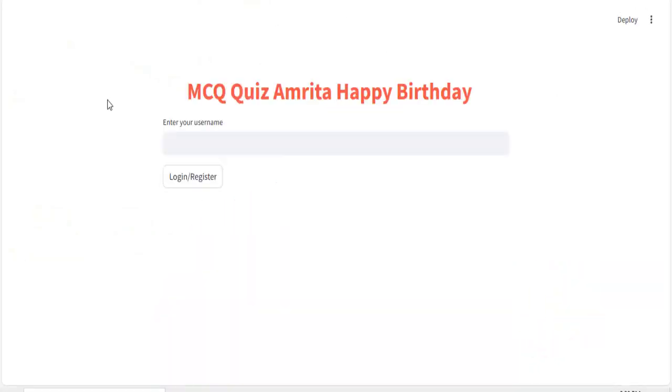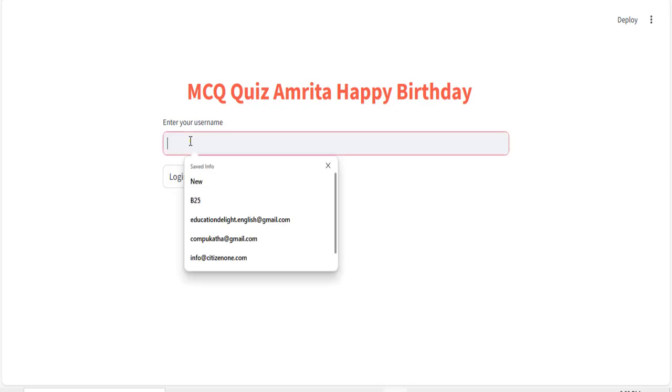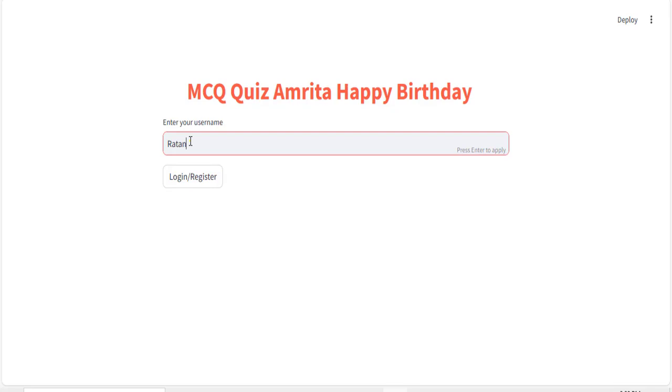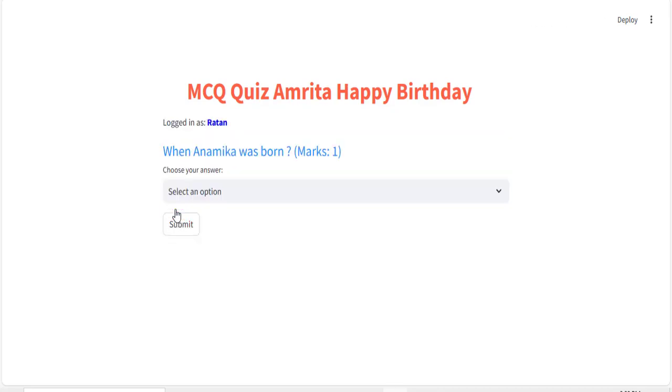Okay? This is the main screen that the user will be seeing on his mobile phone by going to a particular address, that is the URL. Now maybe this will be Amrita's friend, maybe Ratan, one of our friends is Ratan. Now she will first register, so by clicking on the login button, you can start the quiz. Now it has started. You can see that it is logged in as Ratan.